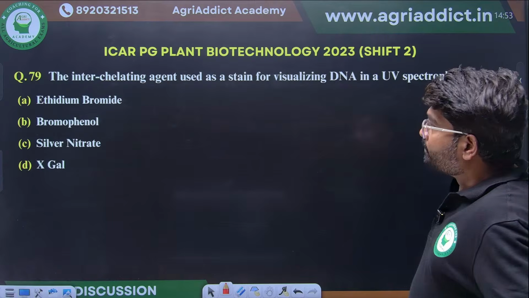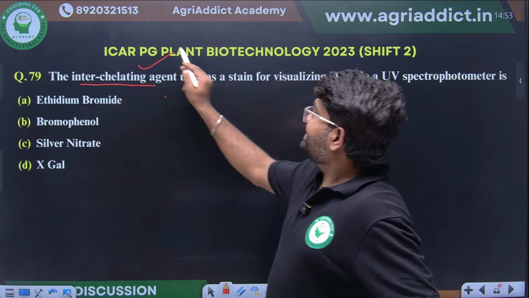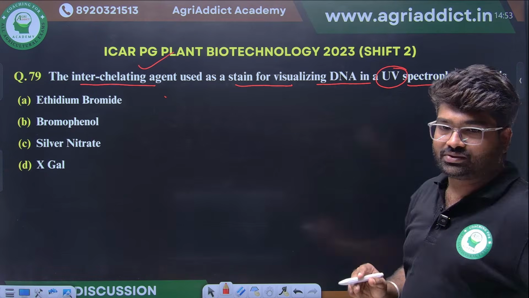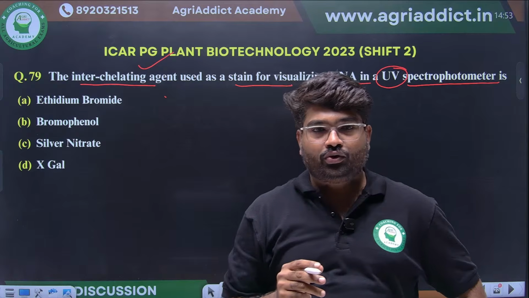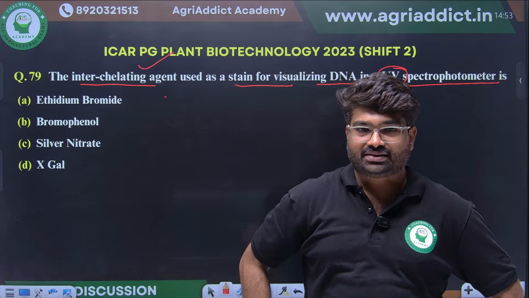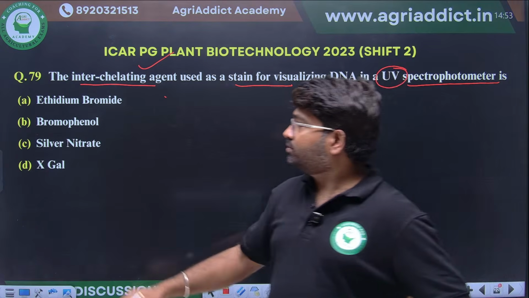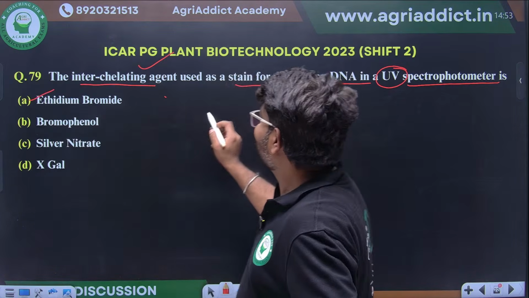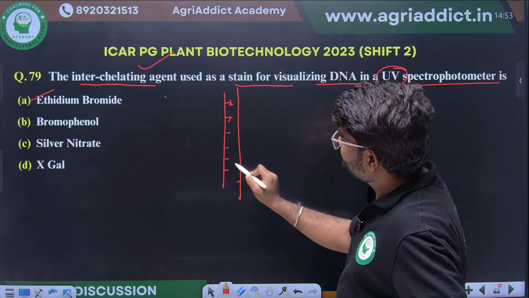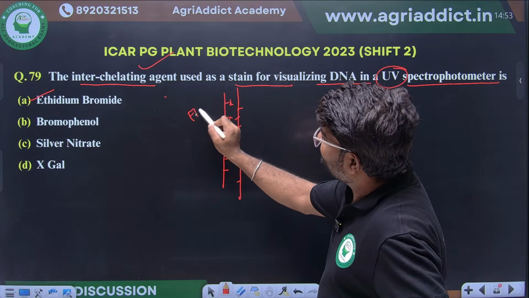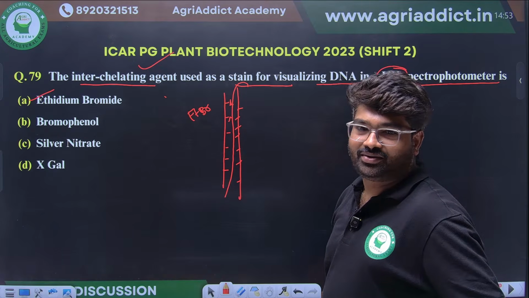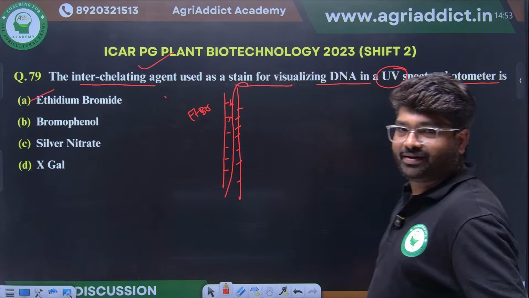Clear? The intercalating agent used as a stain for visualizing DNA under UV is what? Bromophenol blue, ETBR, silver nitrate, or X-gal. What will be the right answer? Yes, this is one of the simplest questions. Double stranded DNA will be there, with bases here. So ETBR will act as an intercalating agent. It will go and bind here.